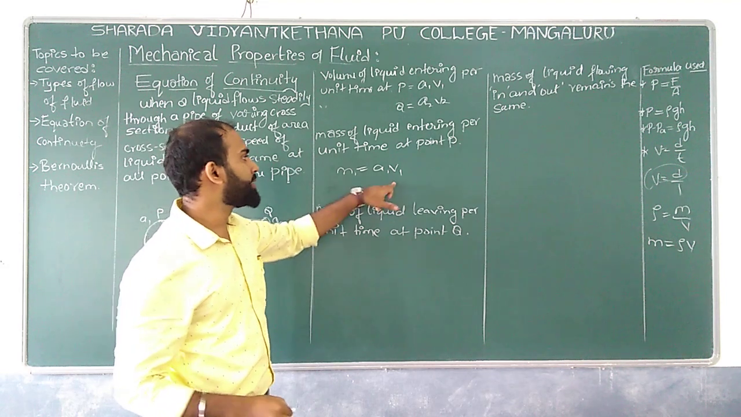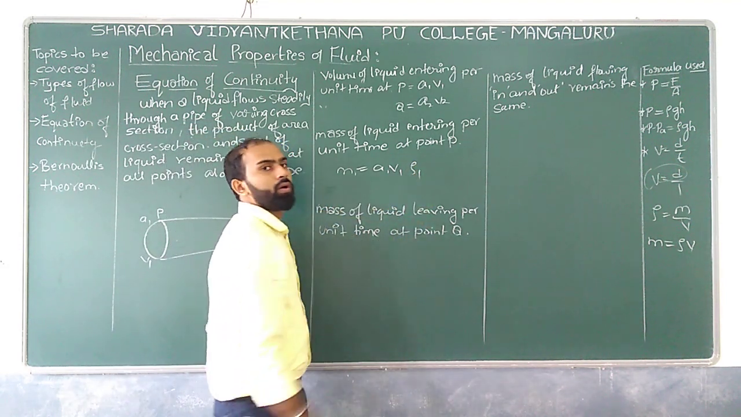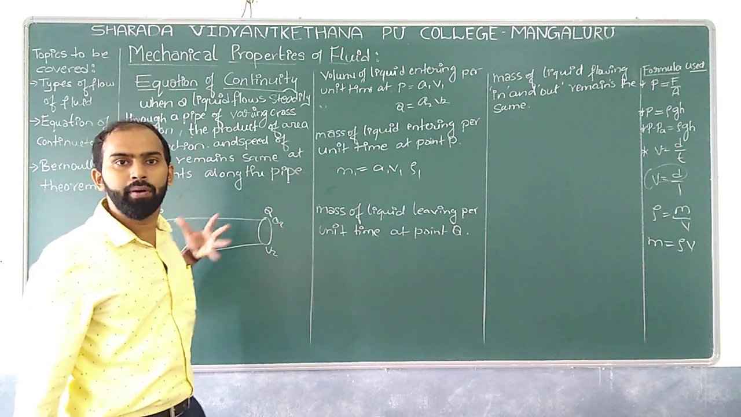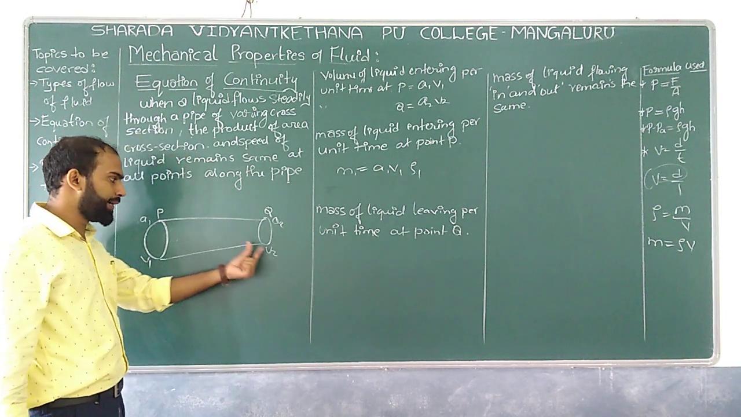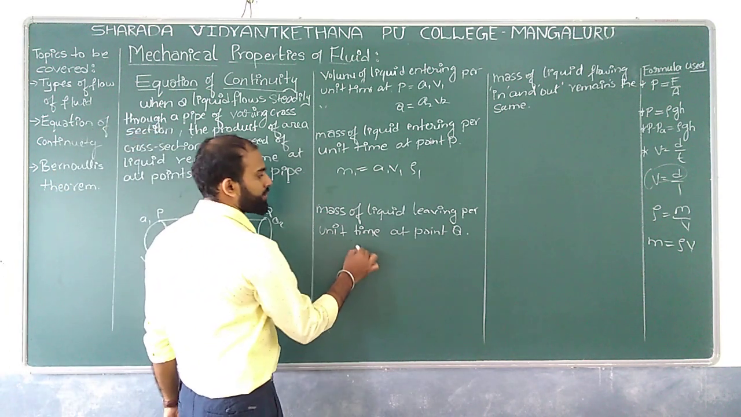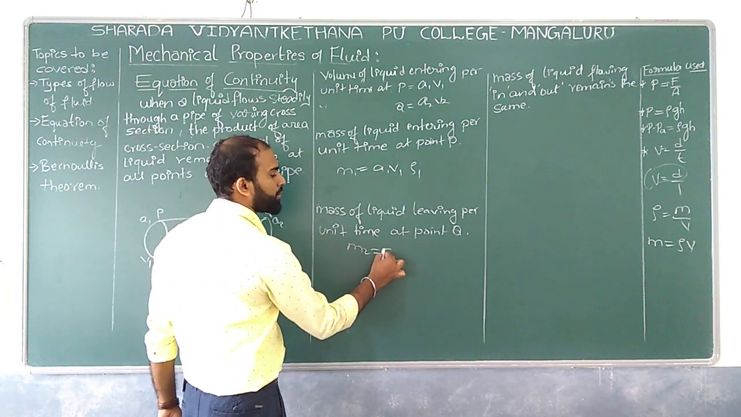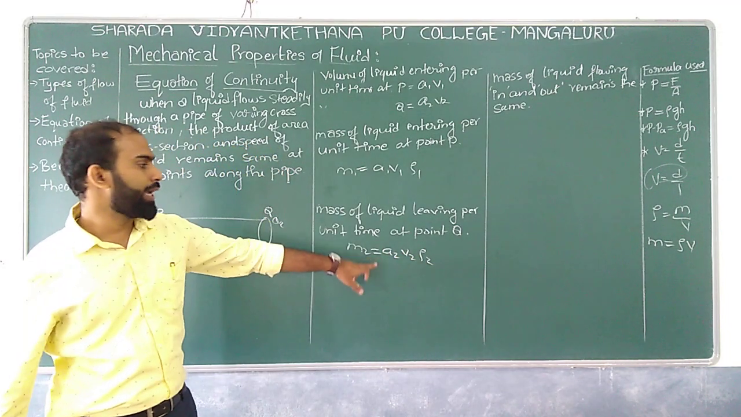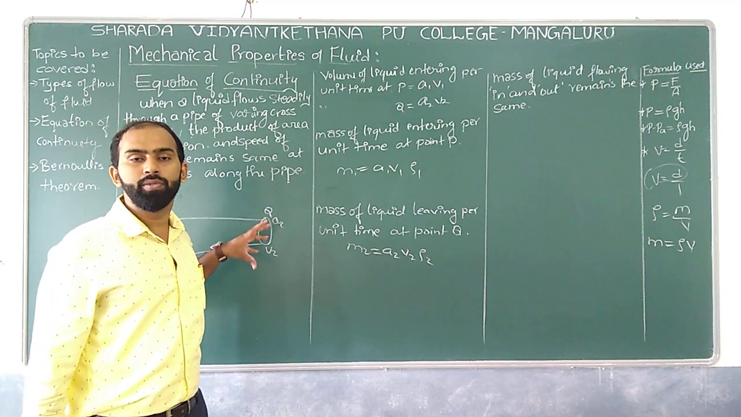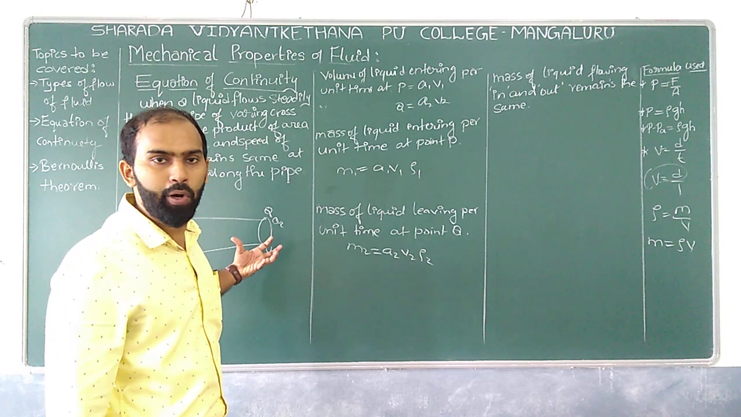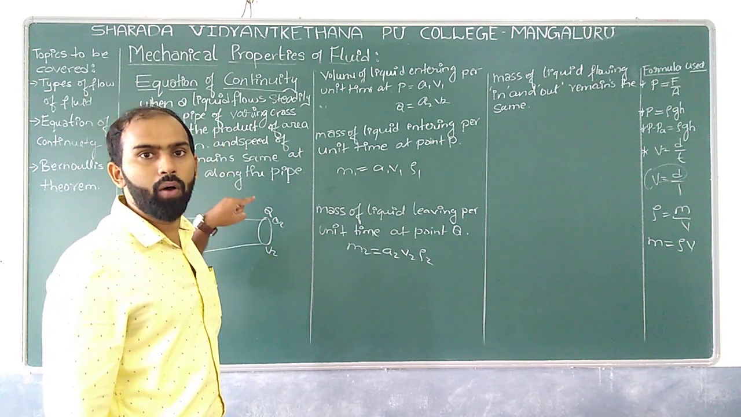A1V1 into the density, let us say rho 1. And the mass of the liquid which is leaving per unit time at a point, where? At a point Q. What is the volume we have? Let us go with the same equation, that is M2, which is equal to A2V2 into rho 2. Why? Because A2V2 is the volume per unit time, correct? Which is leaving at which particular point? At a point Q we can have, right?